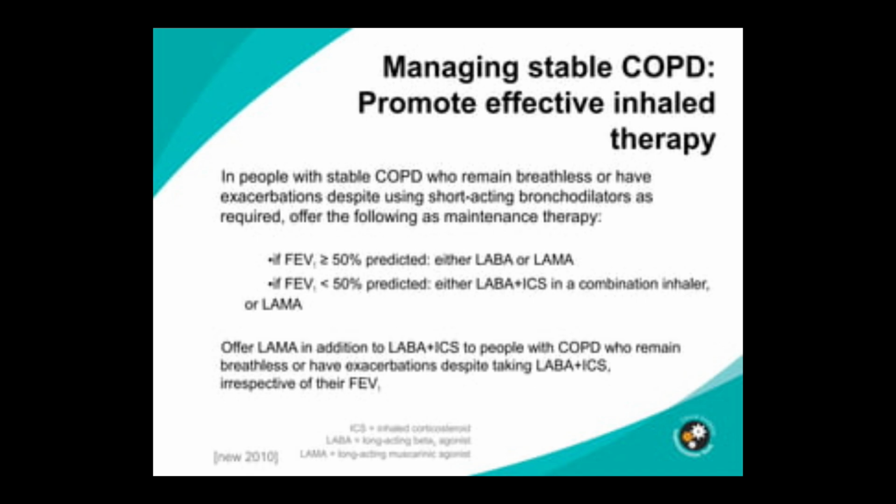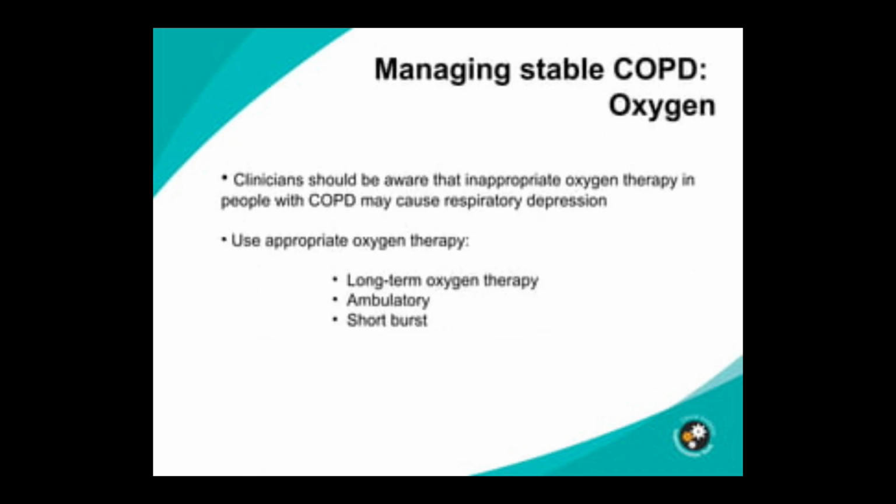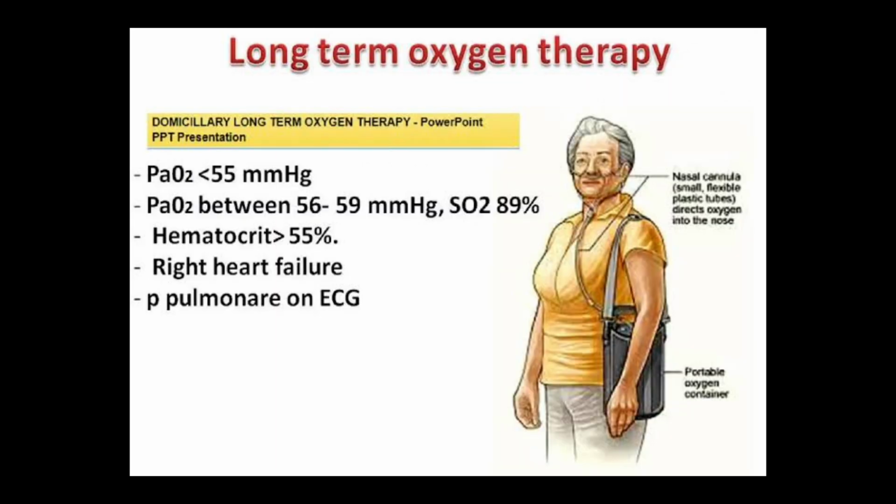But if FEV1 is less than 50% and it is moderate to severe COPD, we have to give two medicines together: either LABA plus LAMA, or LABA plus inhaled steroid, or LAMA plus inhaled steroid. Inhaled steroid is only given in that entity of COPD which shows reversibility on giving bronchodilator therapy.